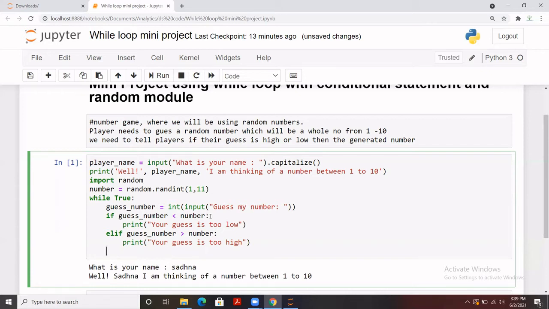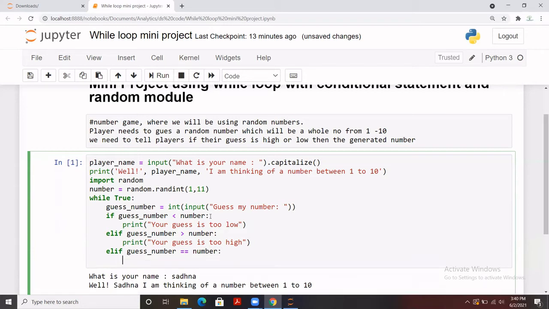And now the next condition would be, for example, guess number is exactly the same as the number that we generated from the random module. So we are going to tell them that your guess is correct, you made a correct guess, or whatever you want to display, it's up to you. So this is what we did.